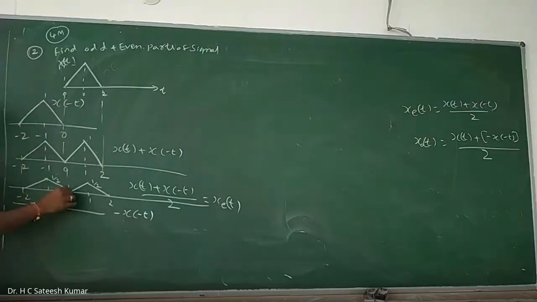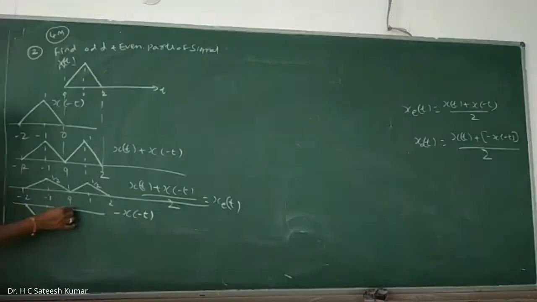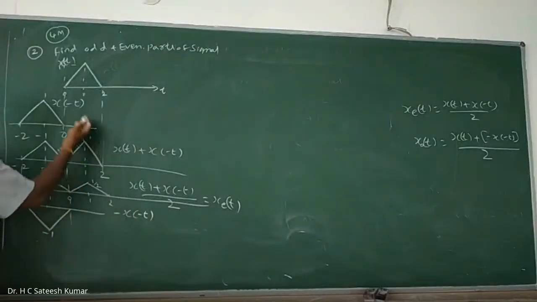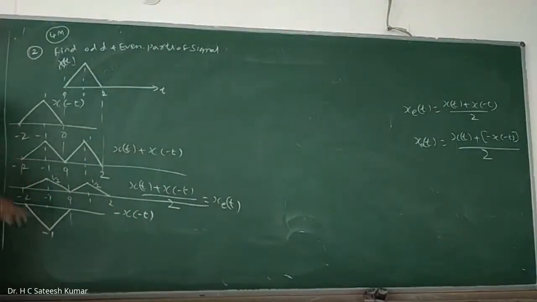So therefore, what you should do? You will get it as, this is your minus 1. Amplitude fold. This is nothing but minus x of minus t. See, the time folded signal will be amplitude folded. So that's what. Times will be minus 2, 0 will remain the same.